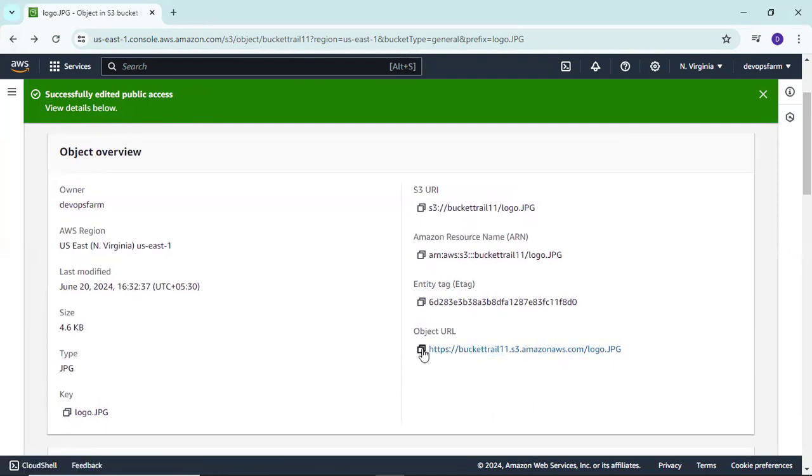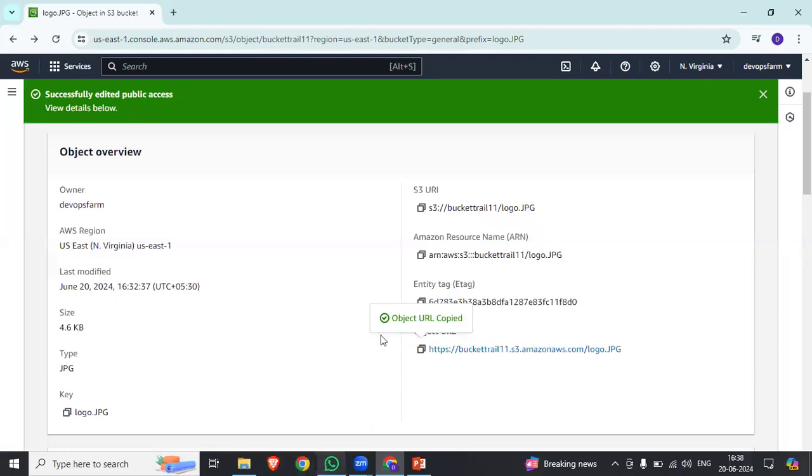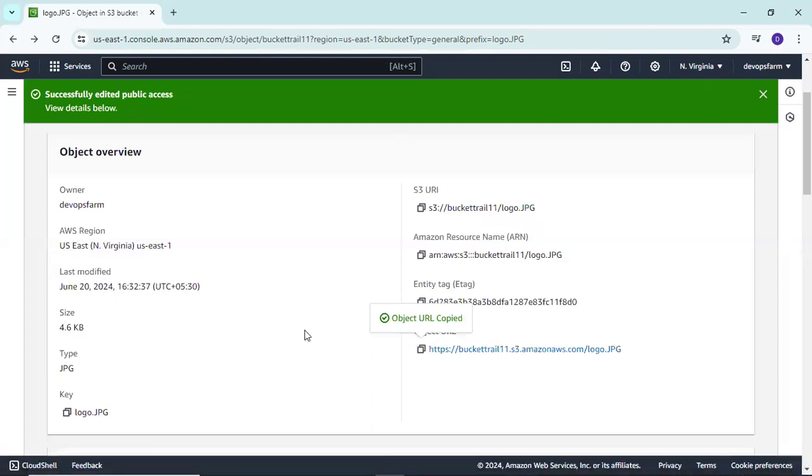If I share this image with you in the chat box, open this and tell me whether it is opening on your system or not. Yes, sir, it's working.